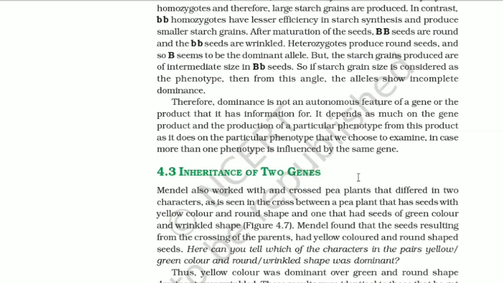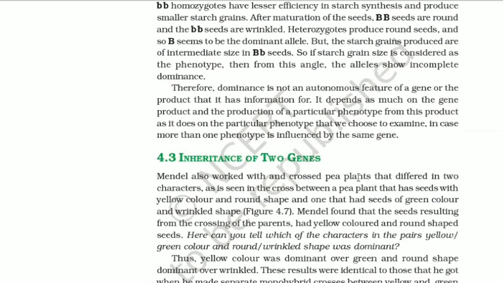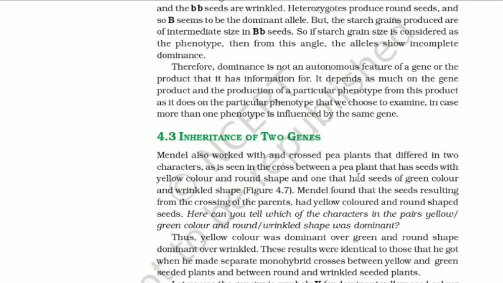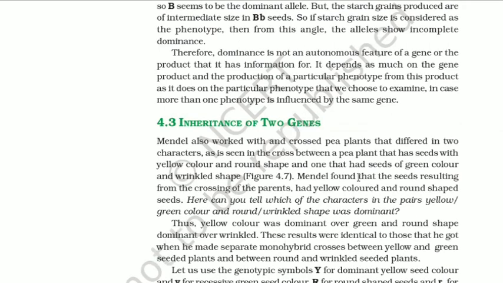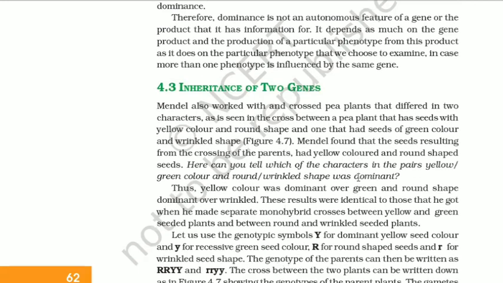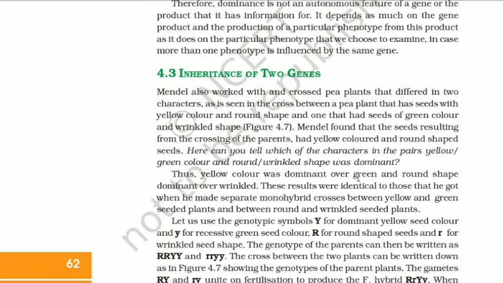So if starch grain size is considered as a phenotype, then from this angle, the alleles show incomplete dominance. Therefore, dominance is not an autonomous feature of a gene or the product that it has information for. It depends as much on the gene product and the production of a particular phenotype from this product as it does on the particular phenotype that we choose to examine, in case more than one phenotype is influenced by the same gene.